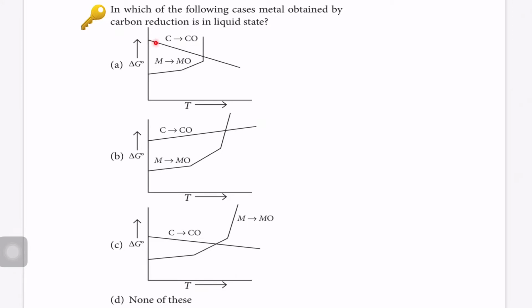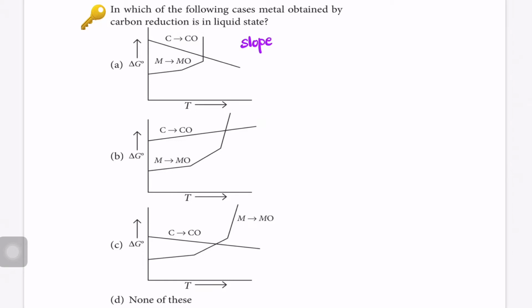we can see this curve from carbon to carbon monoxide formation at higher temperature. As the temperature is increasing, the delta G naught for this curve is becoming more and more negative. It means carbon to carbon monoxide is more feasible, because we know that when the delta G naught is more negative, that reaction will be more spontaneous. Okay. Now, we know that the slope